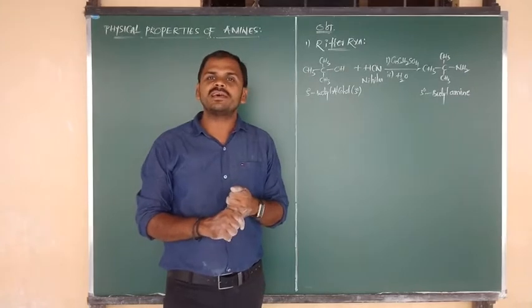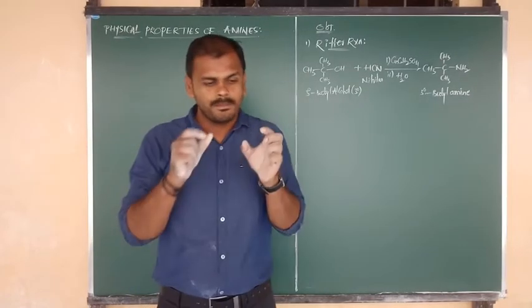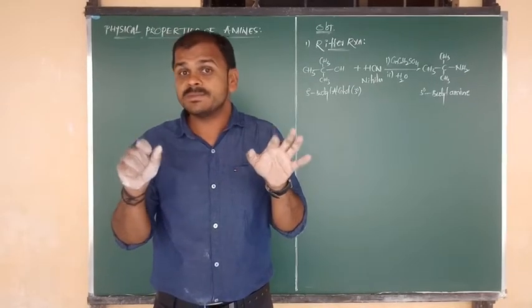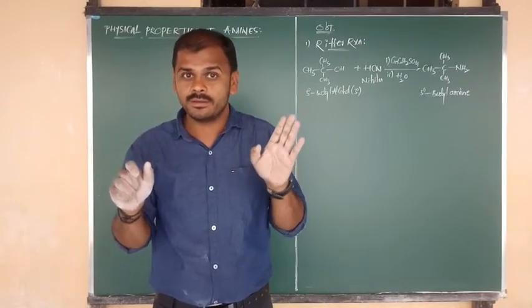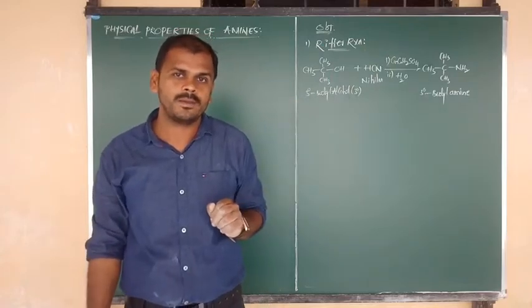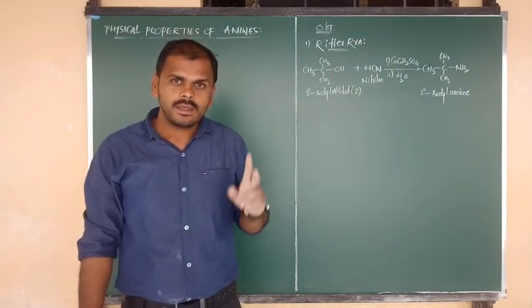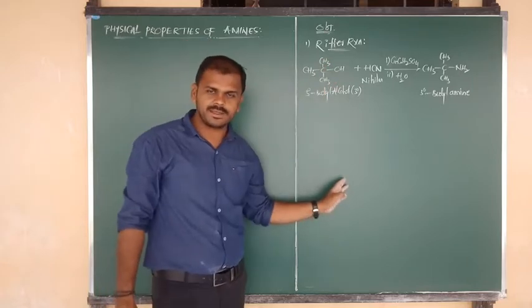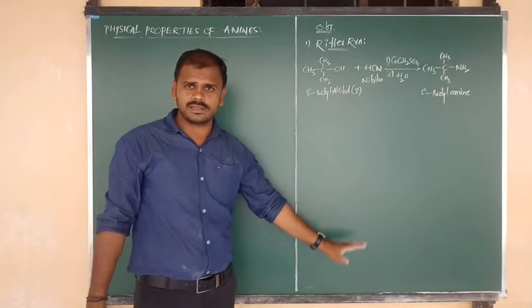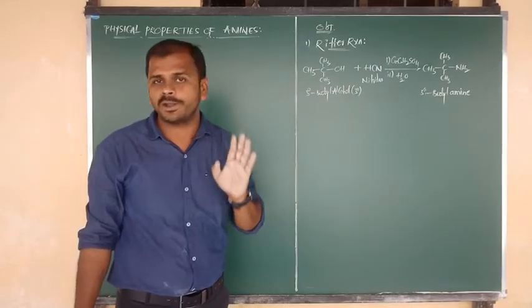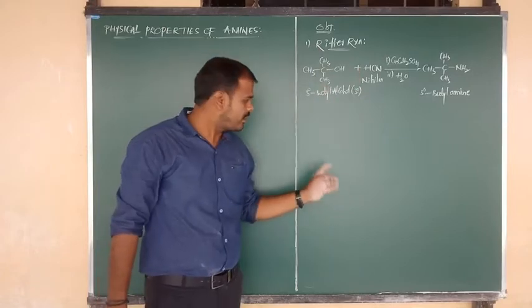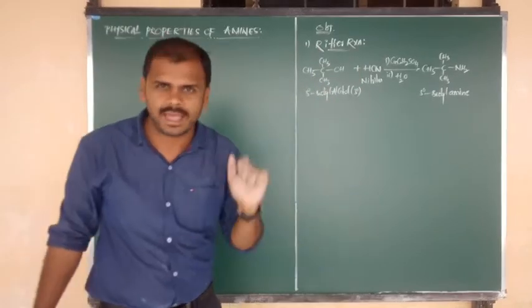In the previous class we have seen the methods of preparation of amines. Some special methods we have seen, which are important from the competitive point of view. Now in this class, another two methods of preparation of amines are there. These two methods are also important only for the competitive point of view. Number one is the Ritter reaction, number two is the Mannich reaction.